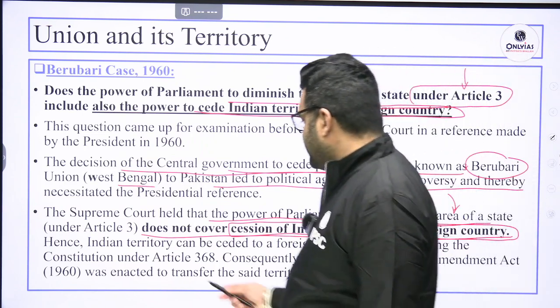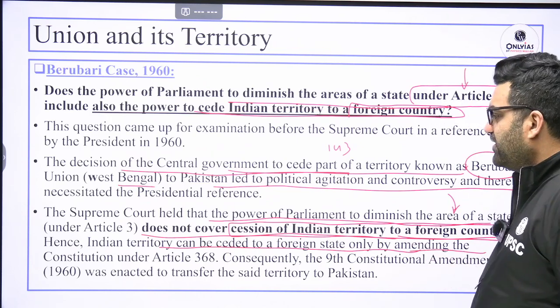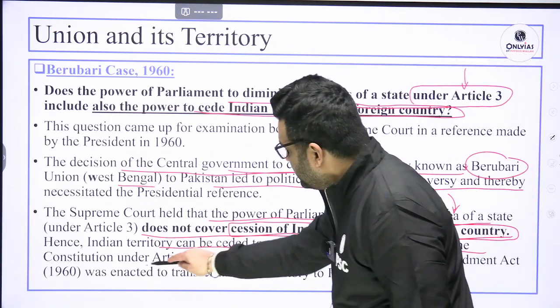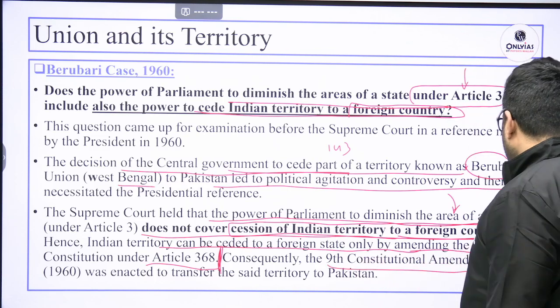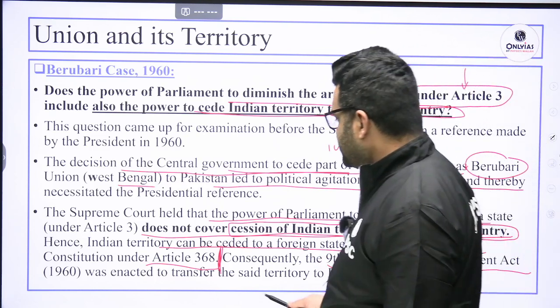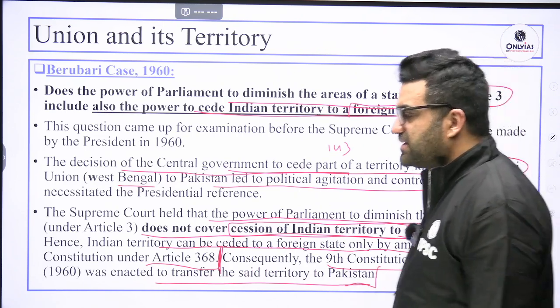Hence, Indian territory can be ceded to a foreign state only by amending the Constitution under Article 368. Consequently, the 9th Constitutional Amendment Act 1960 was enacted to transfer the said territory to Pakistan.